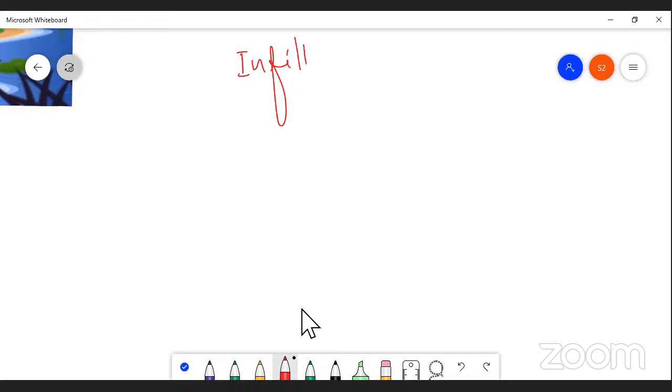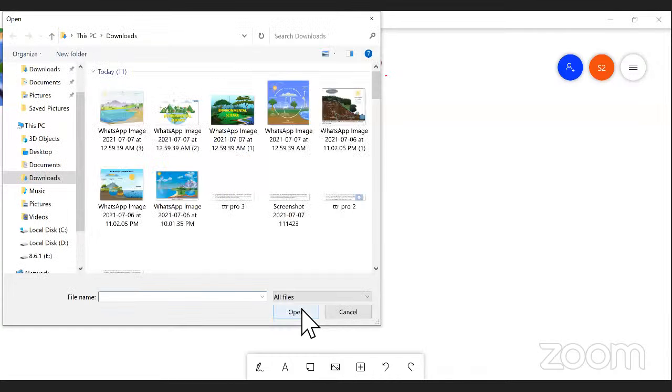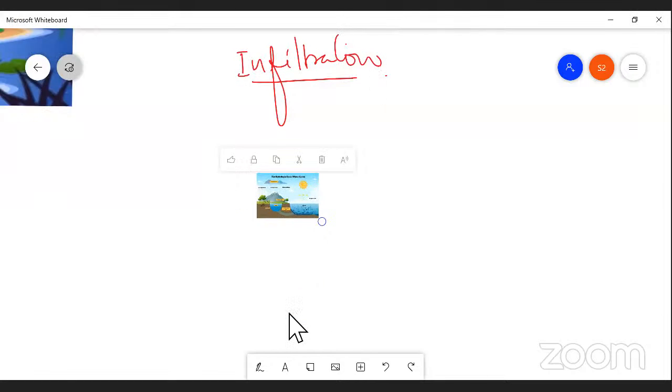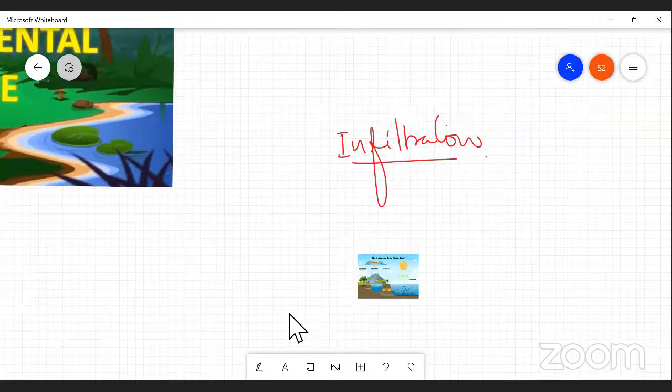Infiltration. So infiltration is a process, and I'm going to show you a picture so that you can understand. The soil has a source of water. In addition to that, this picture explains it clearly to you, right, my dear students? Infiltration.